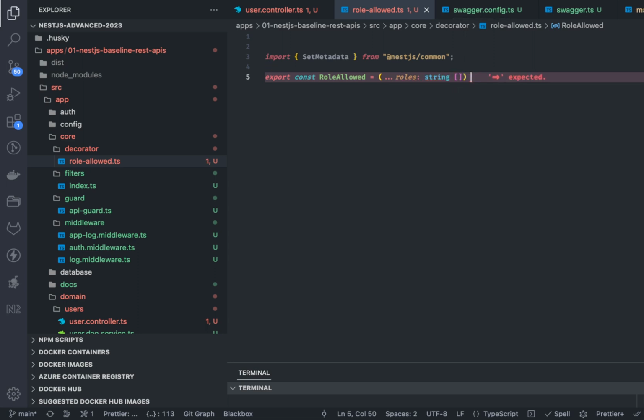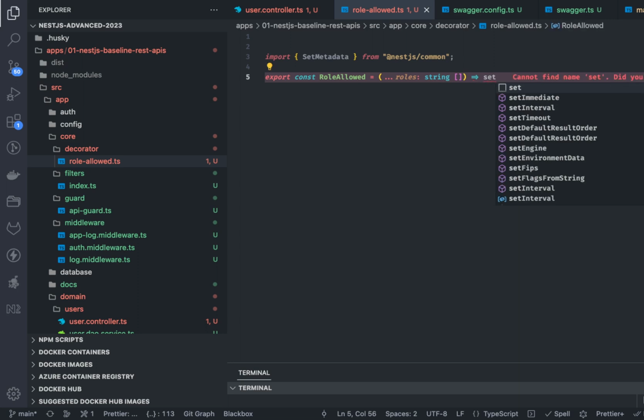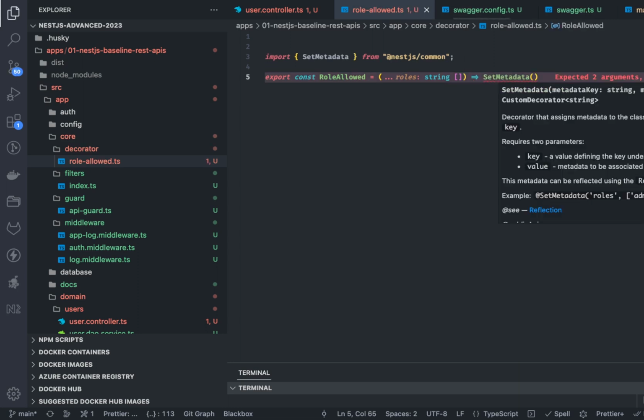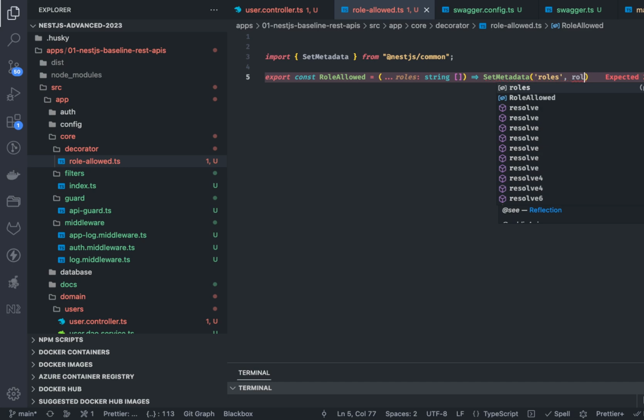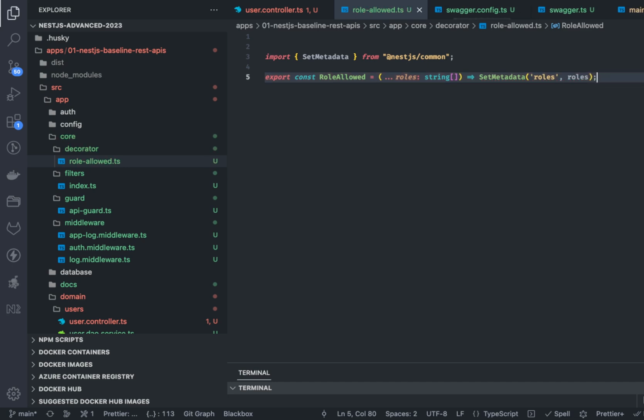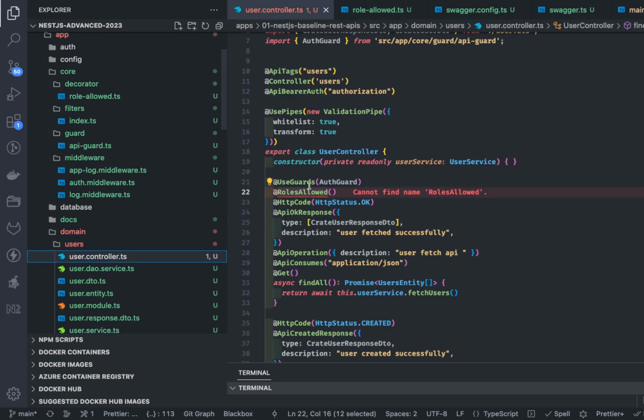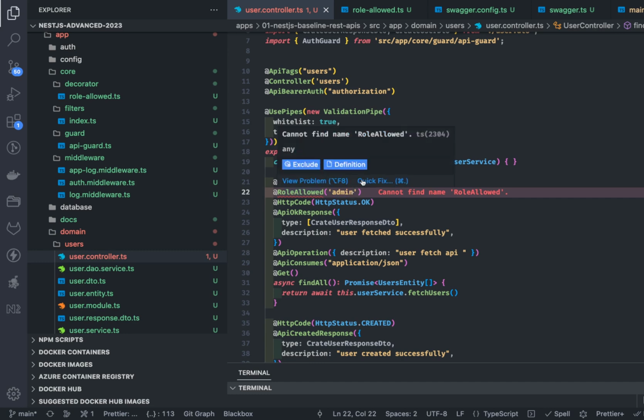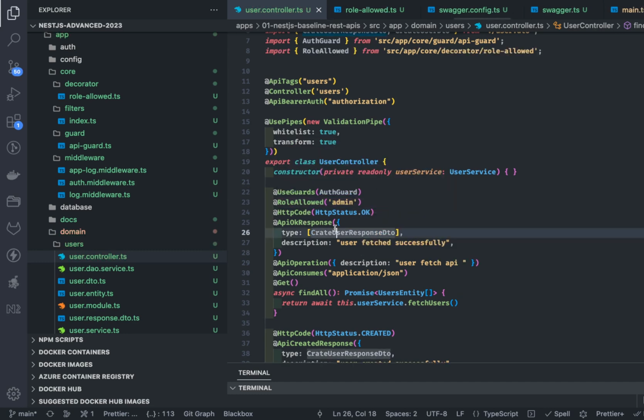I have done this many times when I'm doing authorization. Set metadata, this is what we are calling, and I am using this keyword roles. I'm going to set this data into the roles attribute, and this decorator, Roles allowed, I will just add that to the controller. And here I can pass, let's say I am going to allow it only for admin. Let's import this. Now how can we capture this data?